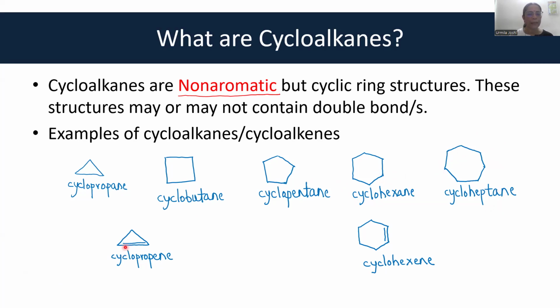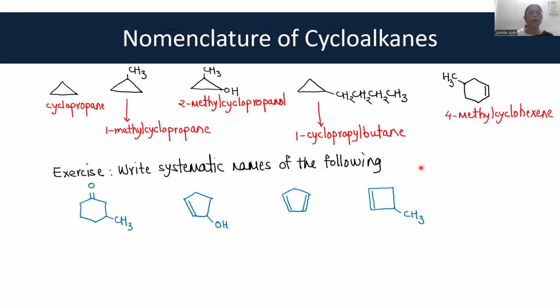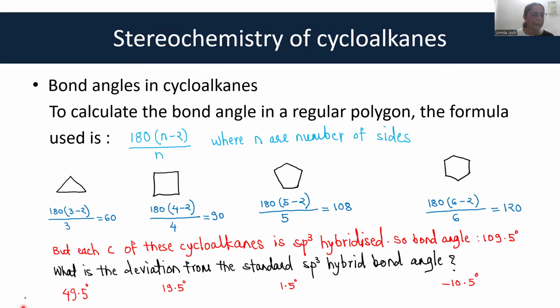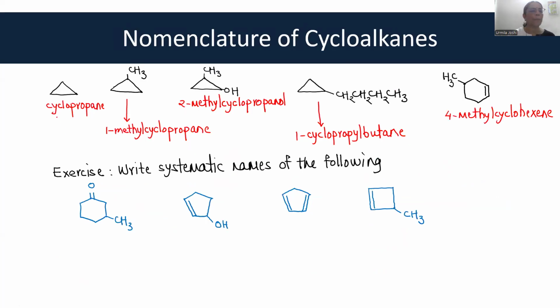As I mentioned, there may or may not be a double bond. This is a three-membered ring containing a double bond, a cyclopropane derivative. Since there is one double bond, it will be cyclopropene. Here is also one double bond, and this ring system is called cyclohexene. Now going to nomenclature. The principles of nomenclature are the same as the principles of nomenclature of open chain alkanes and